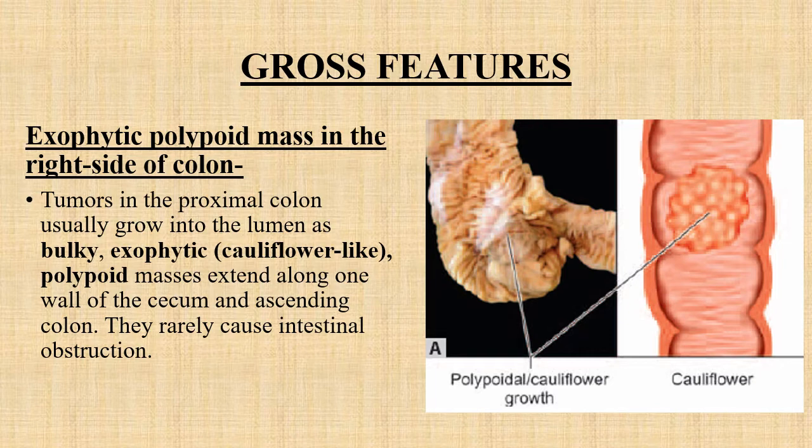You can see the growth in the lumen of the colon is bulky or exophytic, also known as cauliflower-like, as well as the polypoidal part that extends from one wall of the cecum and ascending colon. They rarely cause intestinal obstruction as they are exophytic.